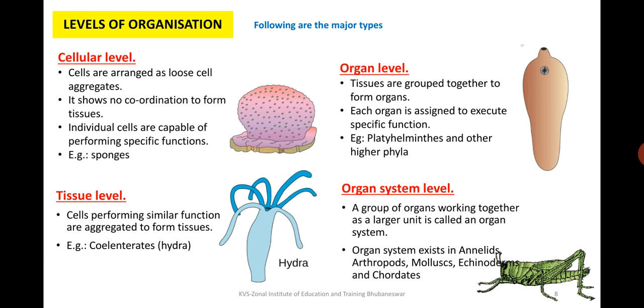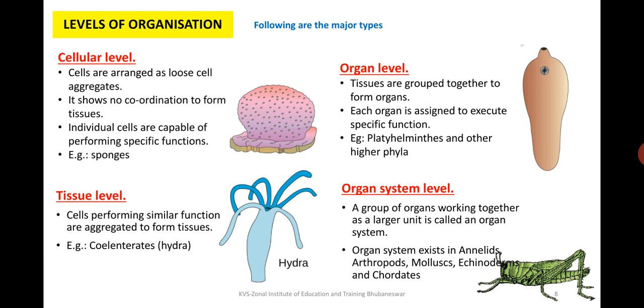There are different cells performing similar functions and they aggregate to form tissues. We will study this in further detail when we study the other phyla like coelenterates and porifera, where we will find that there are cells working together for the performance of a particular function in the organism.